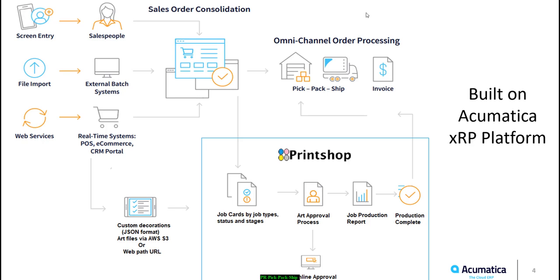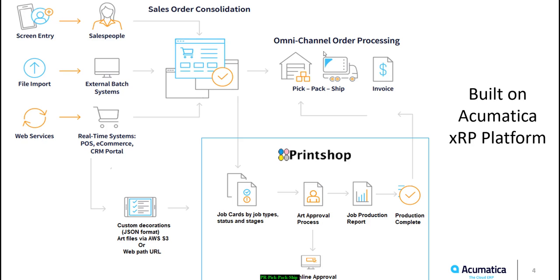In regular distribution companies, sales orders are created either by salespeople entering the order manually, through an import mechanism, or through web services through an API for e-commerce orders. All the orders coming in from various sources are then processed. Since in the distribution world we'll have inventory in stock, we will be able to pick, pack and ship right away and invoice the customer.